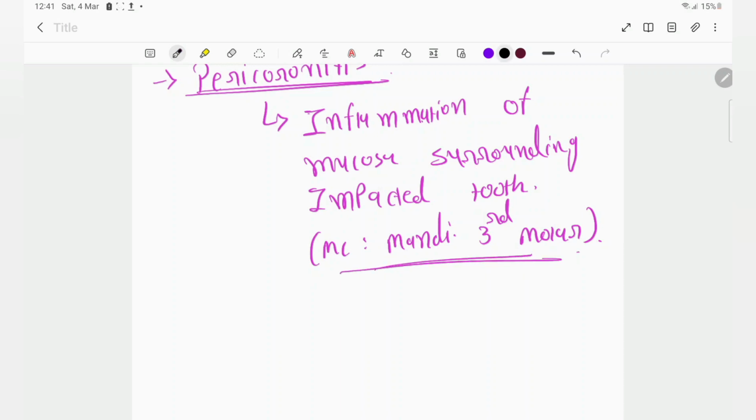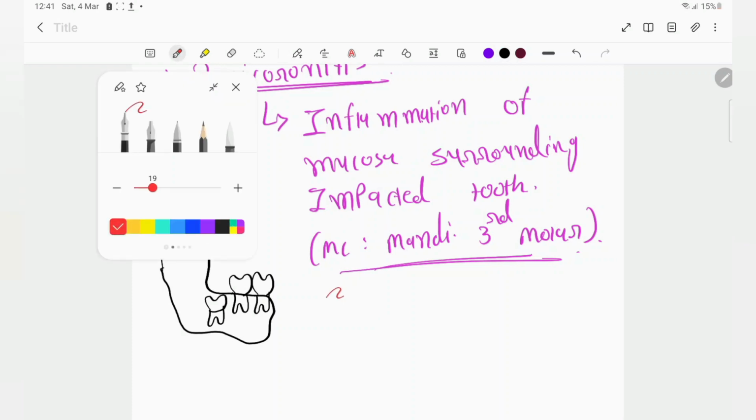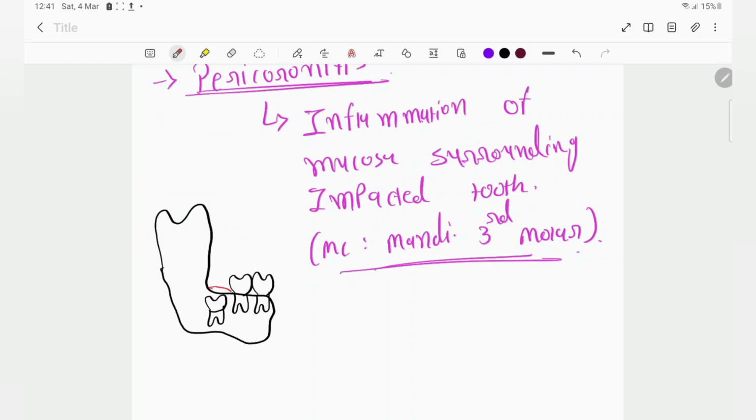If you want to see pericoronitis, it looks something like this. Here we have a mandible, here we have our second molar, this is our first molar, and here we have our third molar, which is impacted. On this, the mucosa is going to be inflamed. This inflamed mucosa is our pericoronitis.